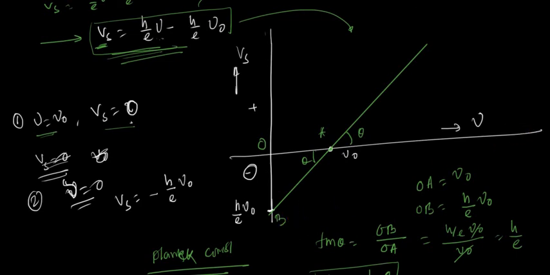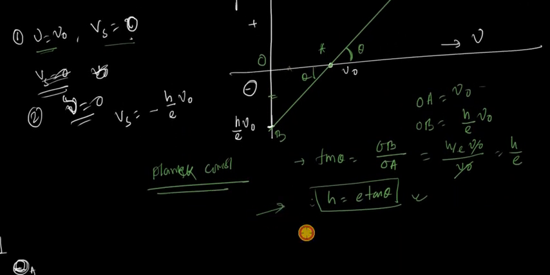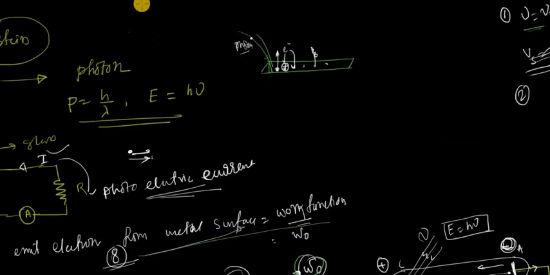From that graph, we have OA equal to nu 0 and OB equal to h by e into nu 0. And this is the slope angle theta. Tangent of the angle gives you the slope. So this is perpendicular, this is base. Tan theta is equal to perpendicular by base, OB by OA. OB is h by e into nu 0 and OA is only nu 0. So nu 0 cancels. We have h by e. So h is equal to e tan theta. So this is all about the process: from the equation and from the graph, we calculate the Planck constant.